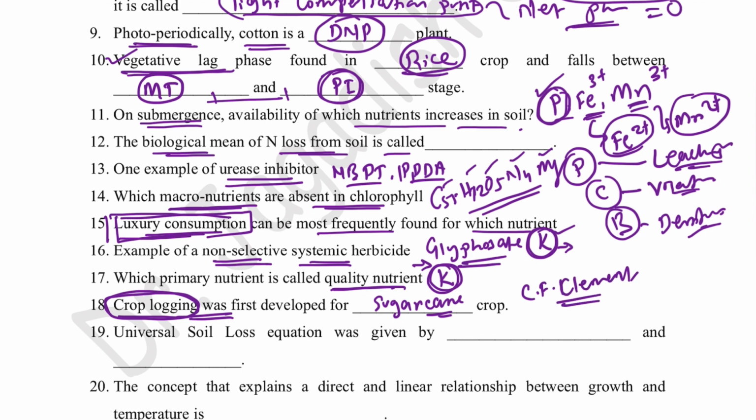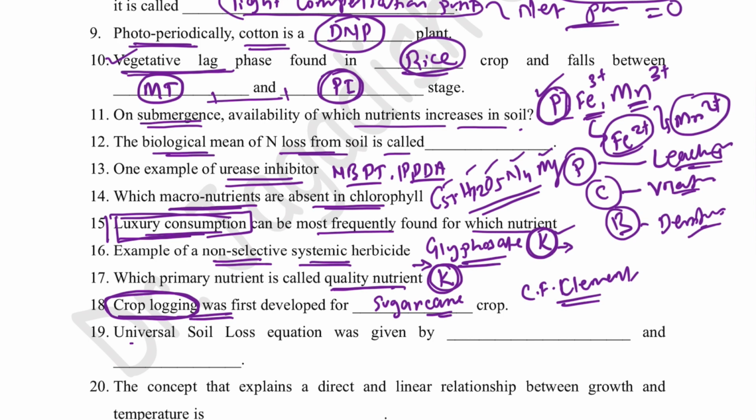Okay, crop logging is a phenomenon. What happens there? At periodical interval, we just see what is the nutrient status of that plant. Okay, at periodical interval in crop logging, what will happen? In periodical interval, we just check the nutrient level of the crop.